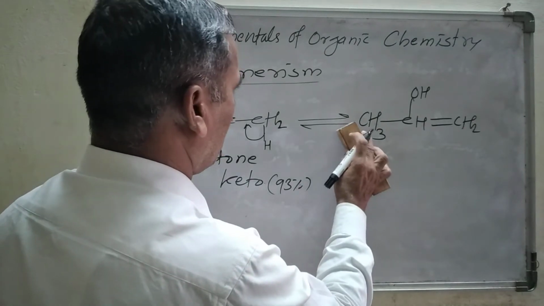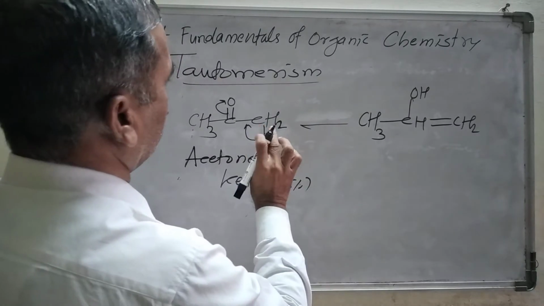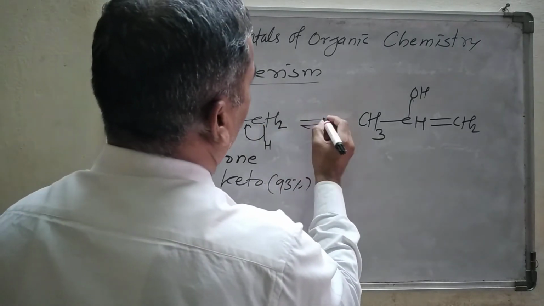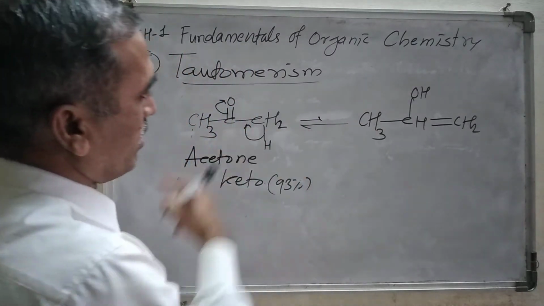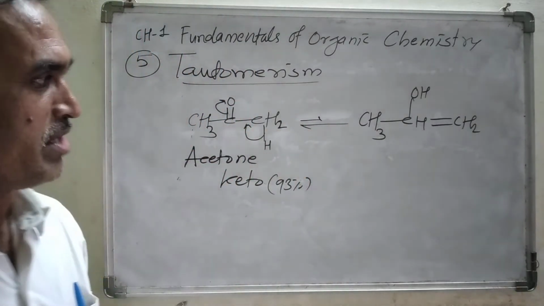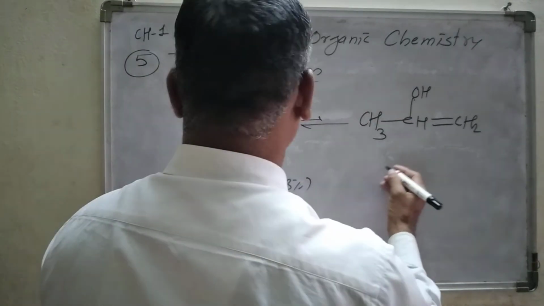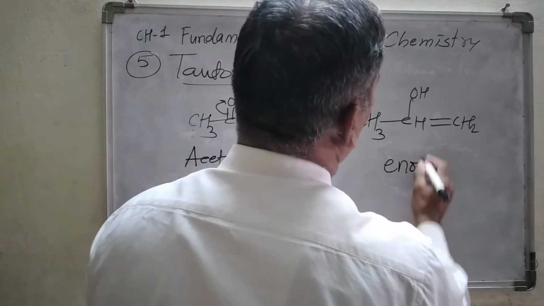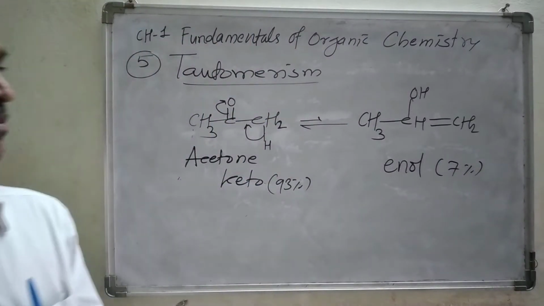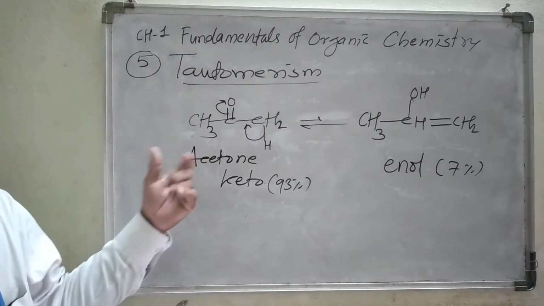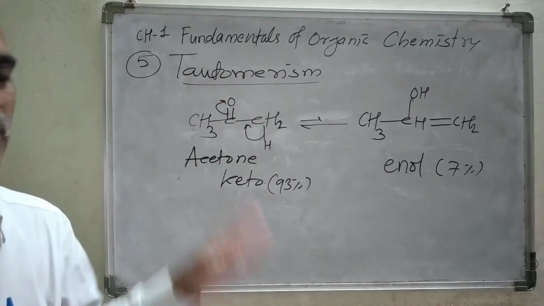this is the enol form. Let me draw the reason: at an equilibrium, the bigger arrow indicates that the keto form is the major form, and the small arrow indicates that this is the enol form. This one is called the enol form, and the enol form is present in 7% only. So this is what we call tautomerism.